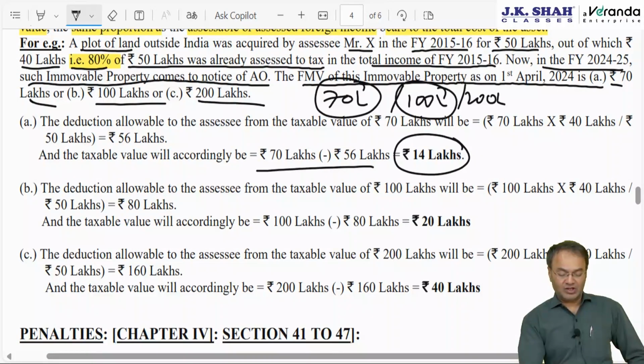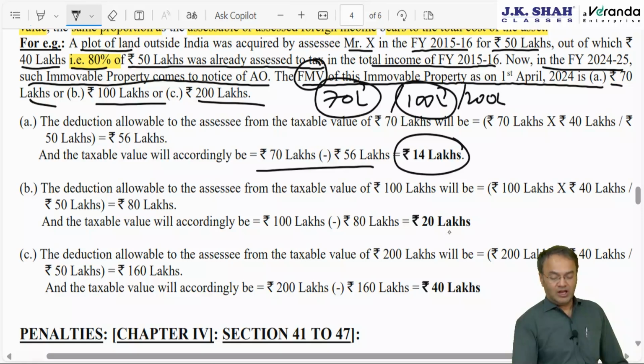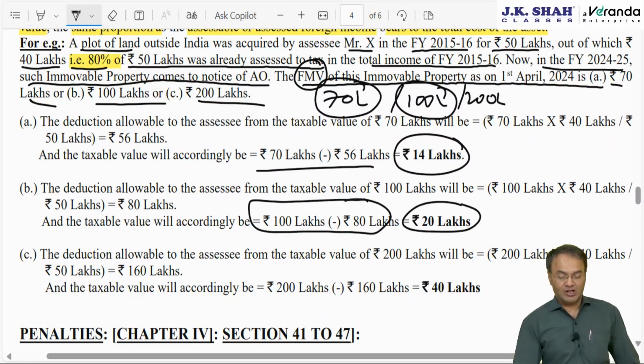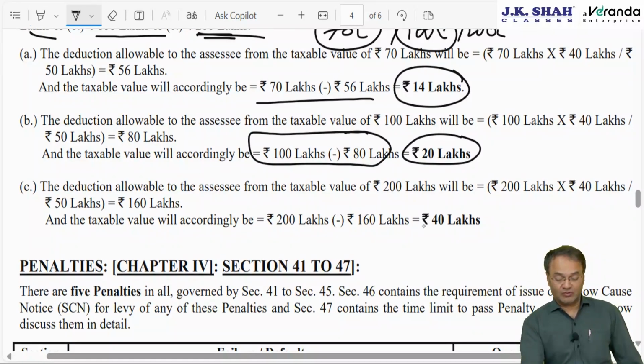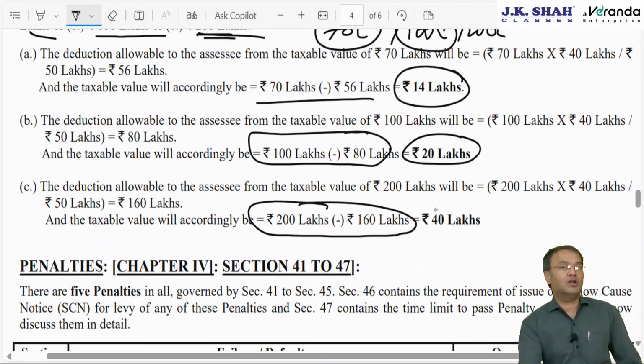If 100 lakh is the cost of the asset or FMV of the immovable property, then out of 100, 80 is already disclosed, 80% is disclosed, 20% will be taxable. If the FMV of this property is 200 lakhs, then I will get deduction of 160 lakh from 200, taxable value will be 40. Clear?